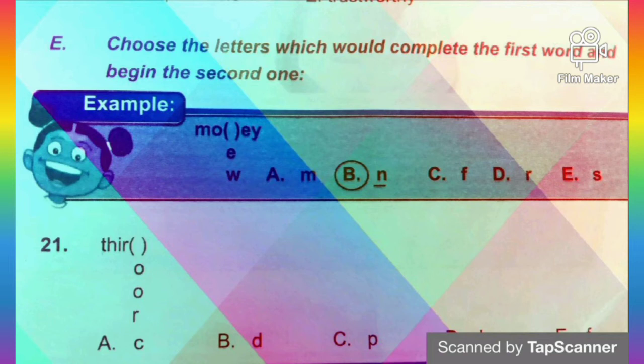It will give us third. Okay, let's see if D gives us another word. If we add it to OOR, DOOR, that is door. It does make sense. That is our answer. Option B is our answer. We have third and we have door. Do you understand that? Okay. Let's go over to the next page.